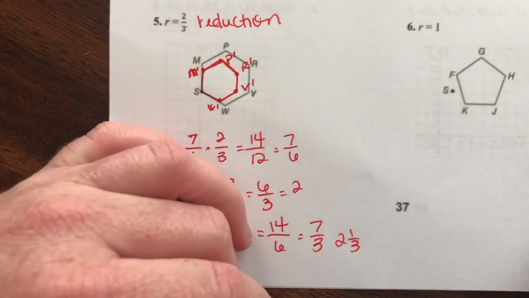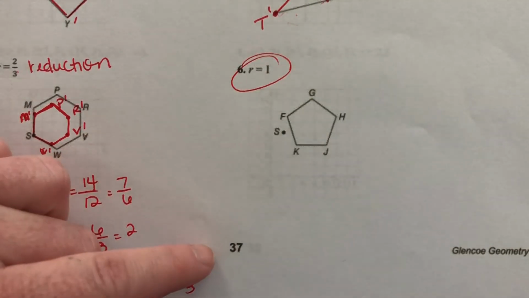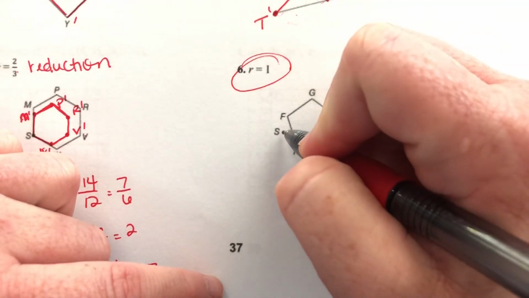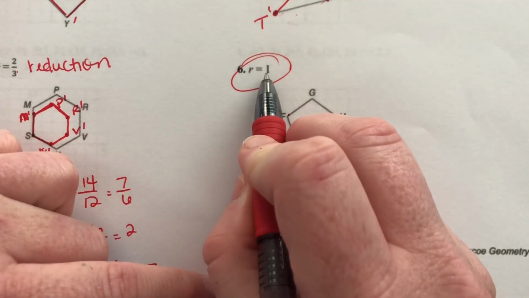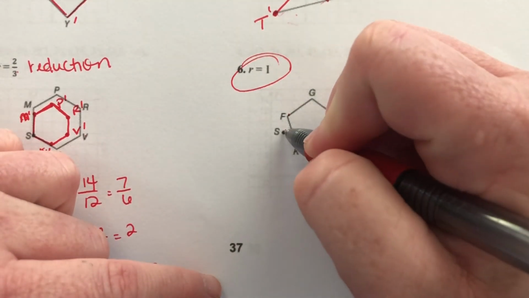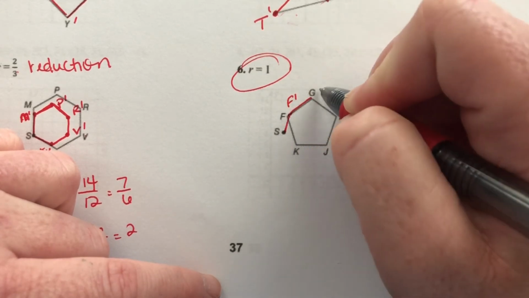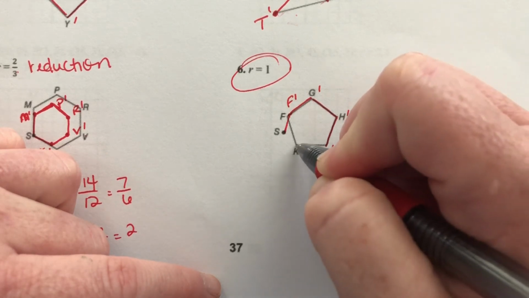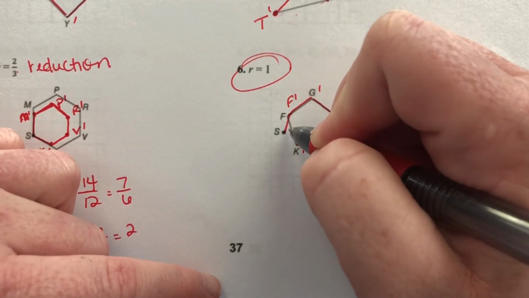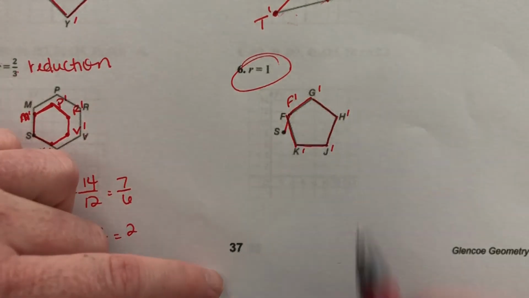Okay, last but not least, this guy has a scale factor of 1. That's the easiest kind because it doesn't change. So if the distance from S to F, whatever that is, we're going to multiply it by our scale factor, and it's going to stay the exact same distance. So that's going to be F prime. Same thing here, G prime. Same thing here, H prime, J prime, K prime, and then back to F, F prime. So this is the same.